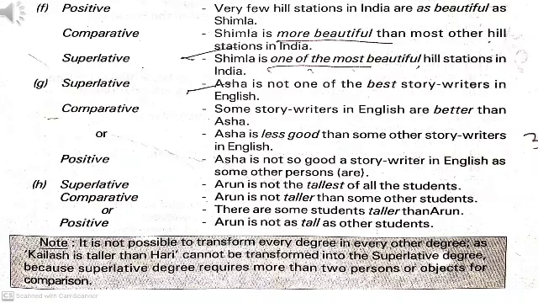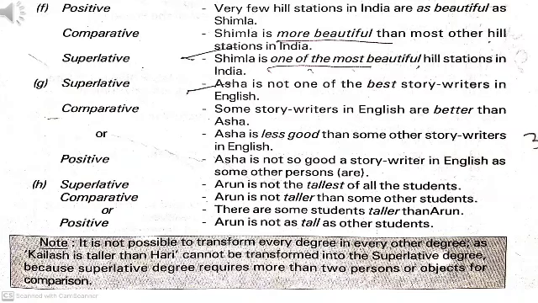Example G. Asha is not one of the best story writers in English, means some other are better. In given sentence, superlative degree of comparison is used. Now let's see comparative degree of comparison. Some story writers in English are better than Asha. Some, better, comparative.